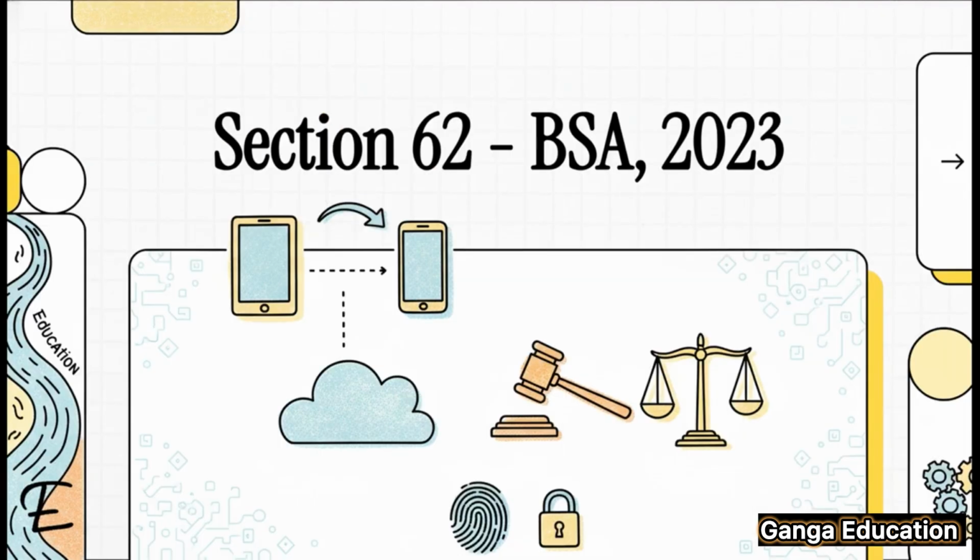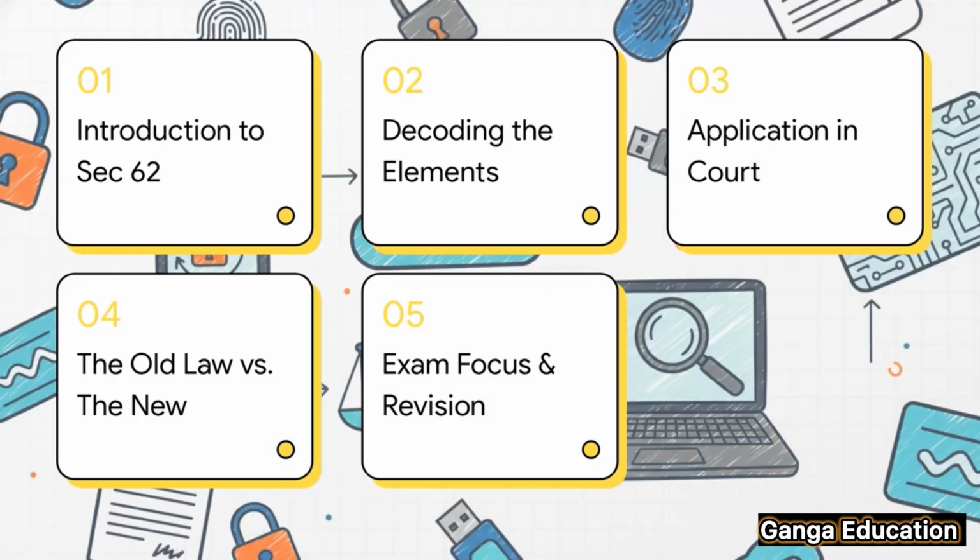You know, we often wonder, how exactly does something like a WhatsApp message or CCTV footage become solid, legally valid evidence in court? Well, that whole process kicks off with a really crucial new provision, Section 62 of the Bharatiya Sakshya Adhiniyam 2023. In this explainer, we're going to break down this brand new cornerstone for handling all kinds of electronic evidence. So here's how we're going to tackle this.